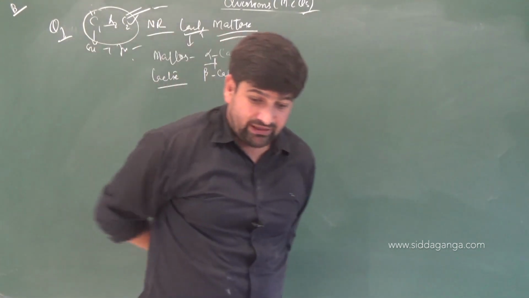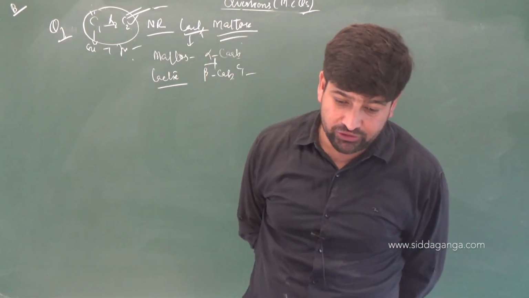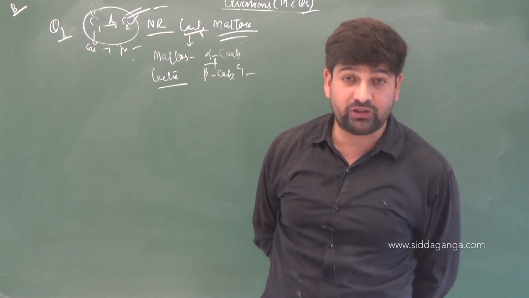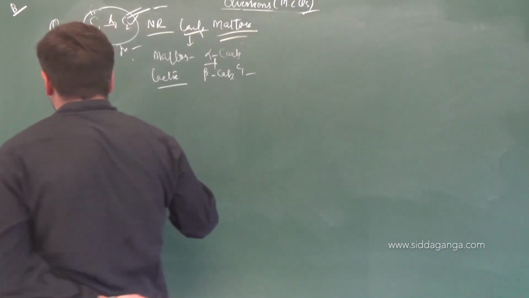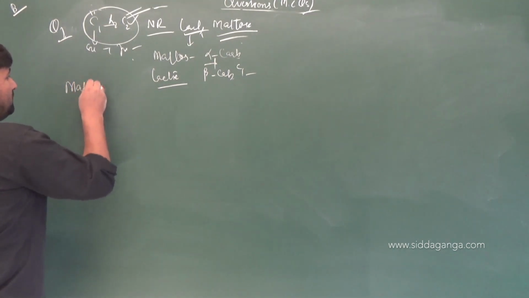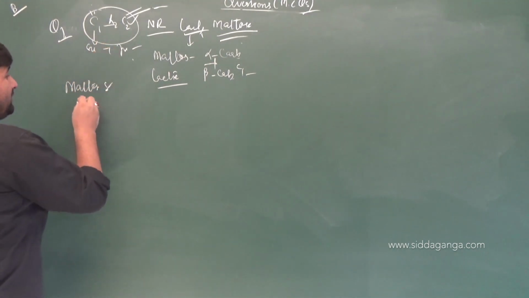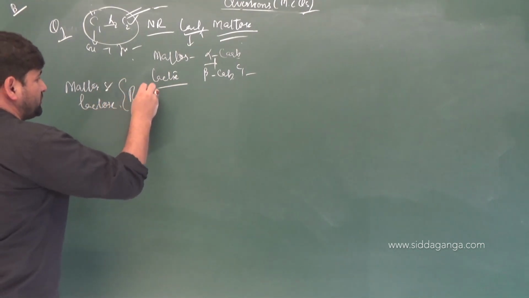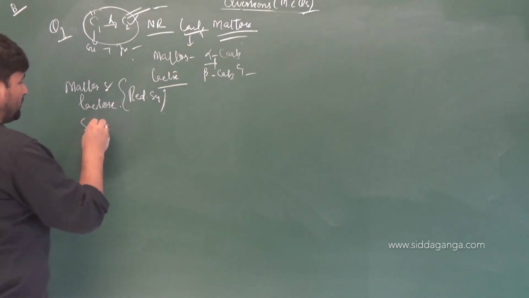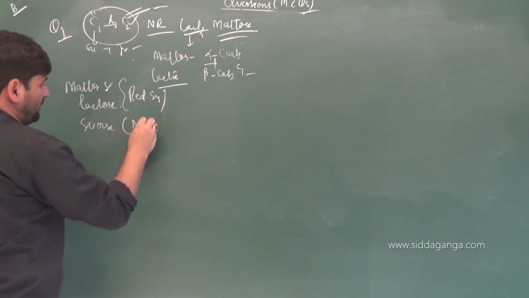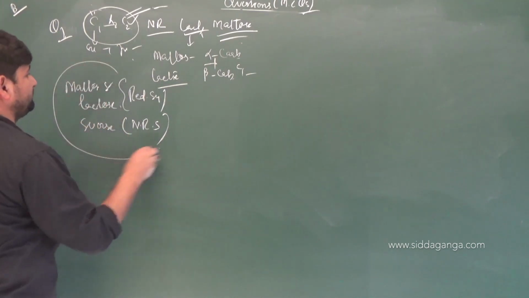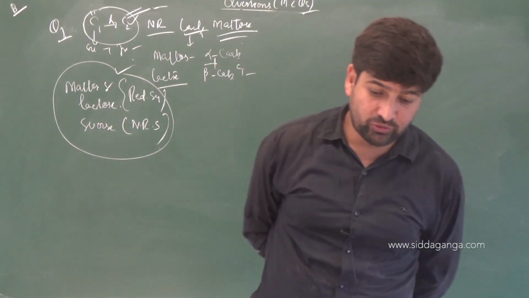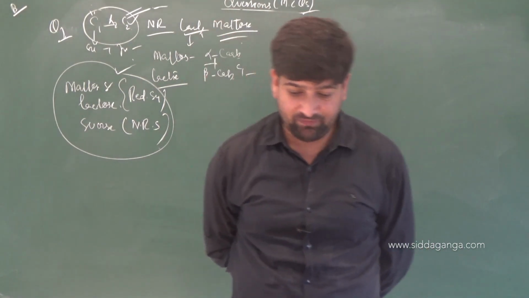Yes. Now next one: maltose is a reducing sugar, while lactose and sucrose both are non-reducing sugars. This is wrong. Maltose and lactose both are reducing sugars, but sucrose is a non-reducing sugar. Followed or not? So the wrong statement is the fourth statement. So this is question number 22 in your book. Right or not, children? Very good. Next question.